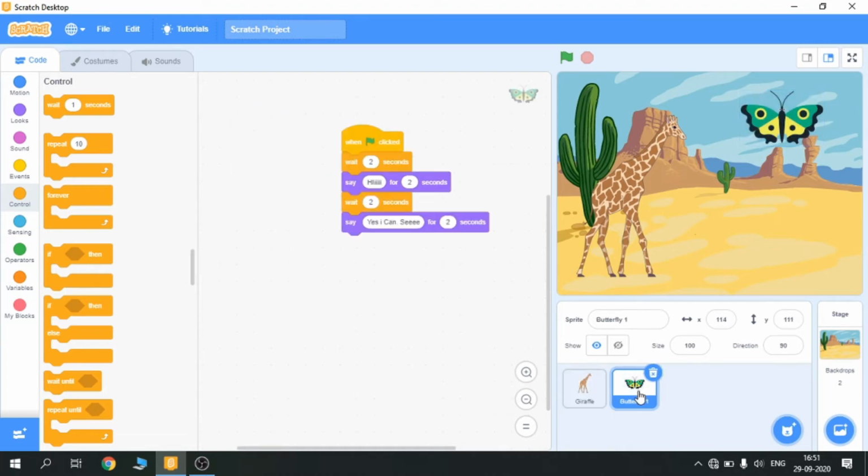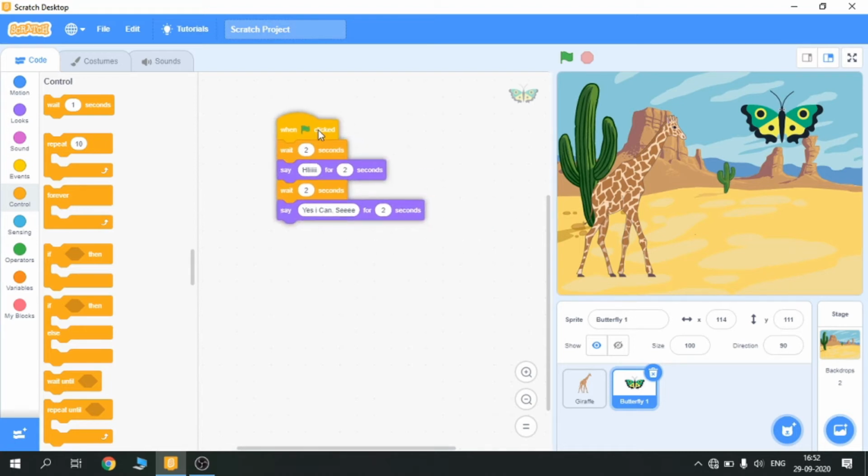Now what we have to do is, the butterfly is saying that she can fly. So how will she fly? There is no coding of it. So I'm going to go in the costumes.